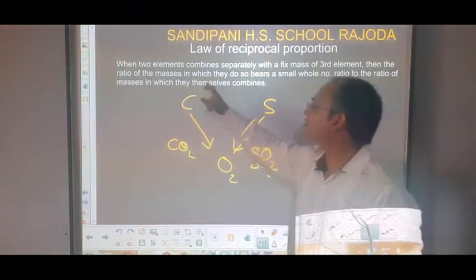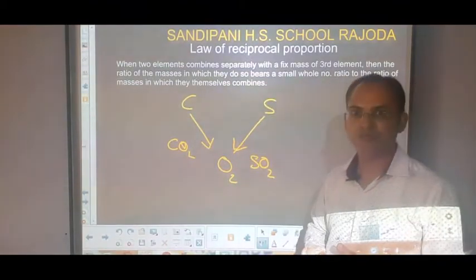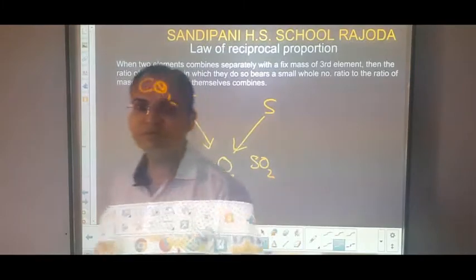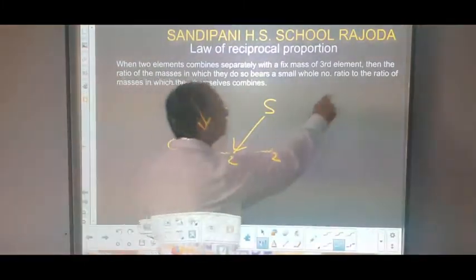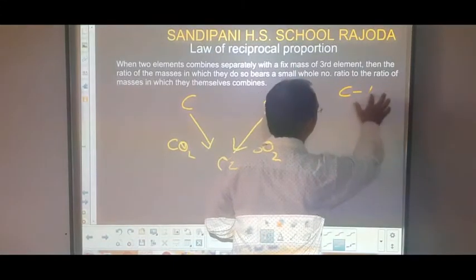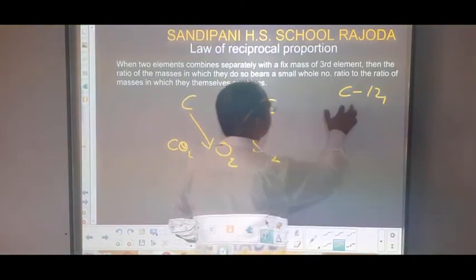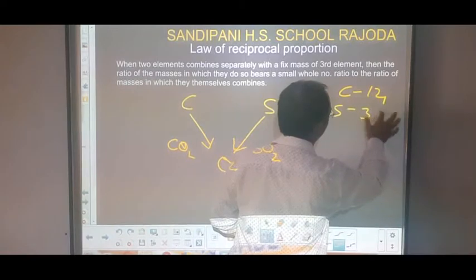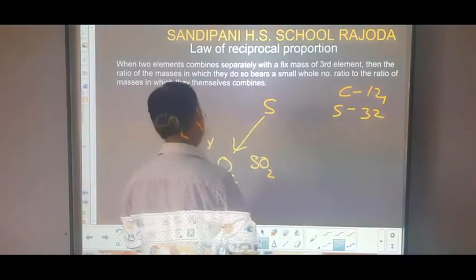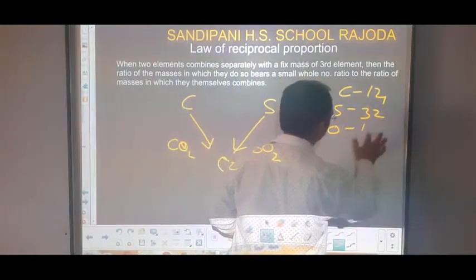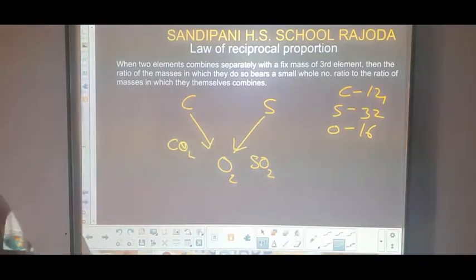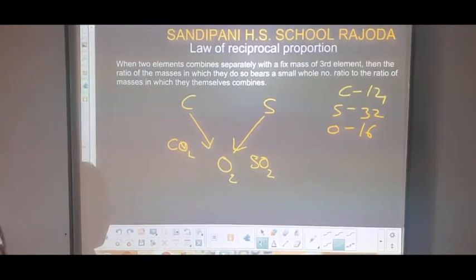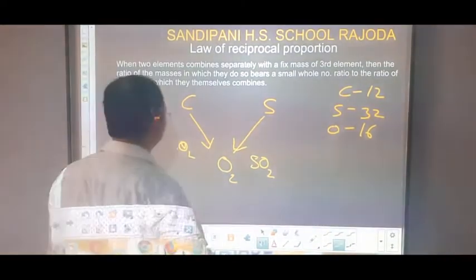Then we look at the ratio of the masses in which they do so. Here we know that the mass of carbon is 12, that of sulfur is 32 and oxygen is 16.